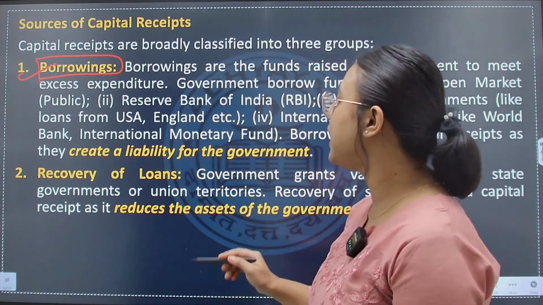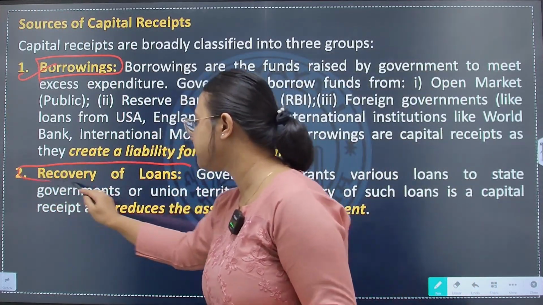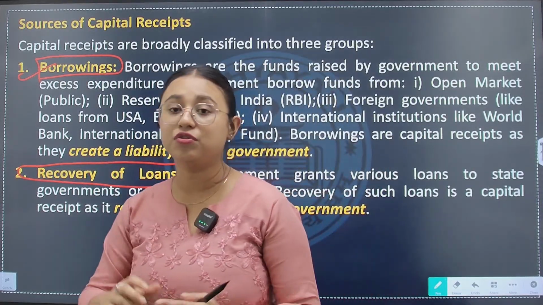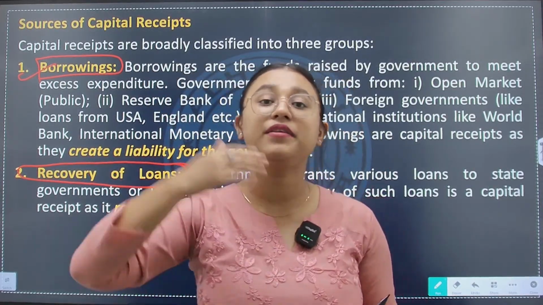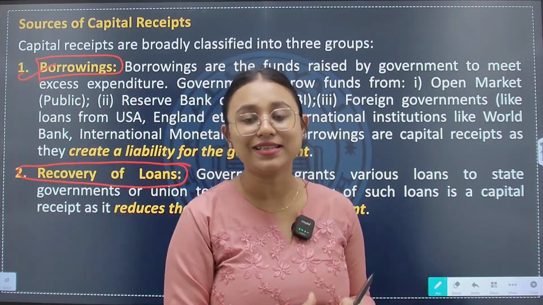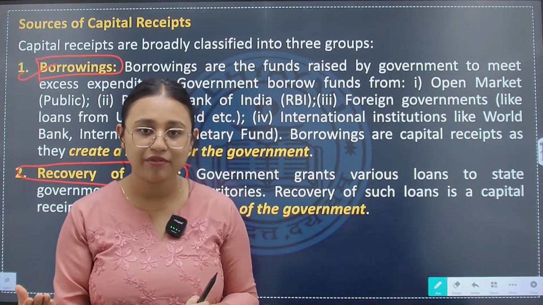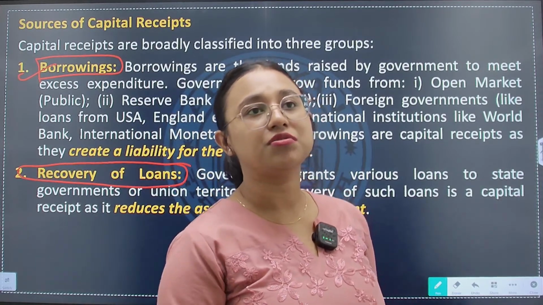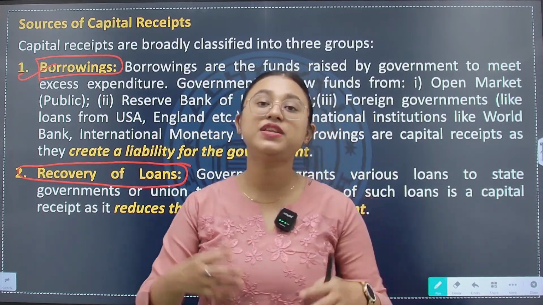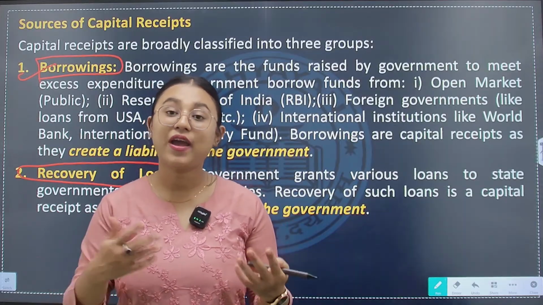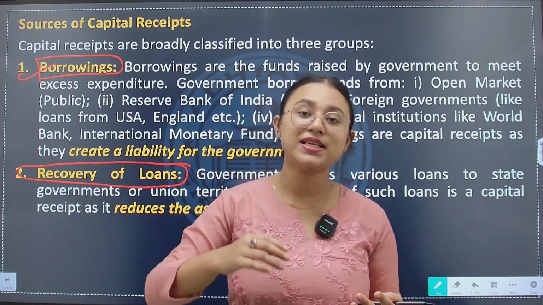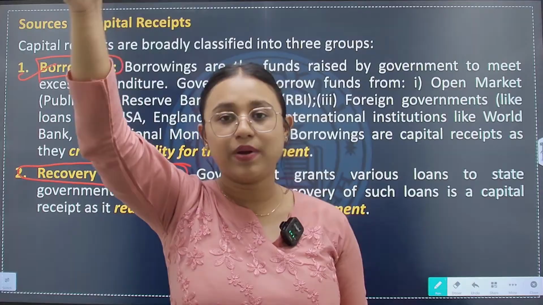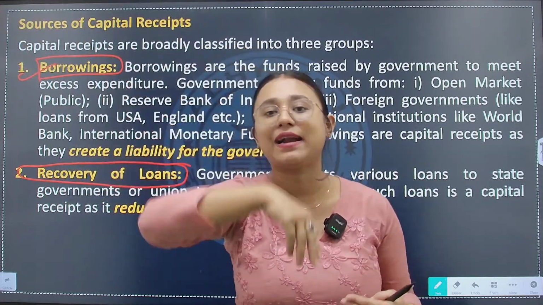On the other hand, recovery of loans. When government recovers loans, a part of its asset gets depreciated, right? For example, suppose the government had 50 crores of rupees, and 5 crores the government took from the World Bank 5 years ago.